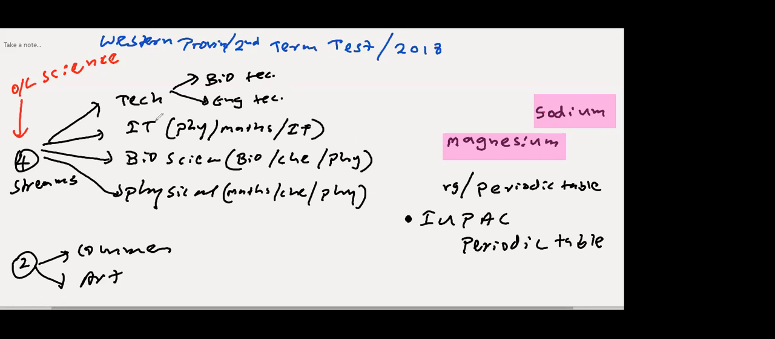I mean, your O-level science matters. You can see most of these areas. You can see physics. If you're doing A-level IT, you need physics. If you're doing A-level bioscience, physics is compulsory. If you're doing A-level physical science, physics is compulsory. Right. And if you are going to do A-level bioscience, you need chemistry. A-level maths means physical science. And for A-level bioscience, you need both chemistry and physics, compulsory.